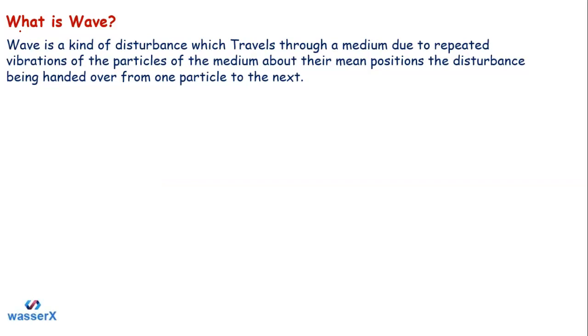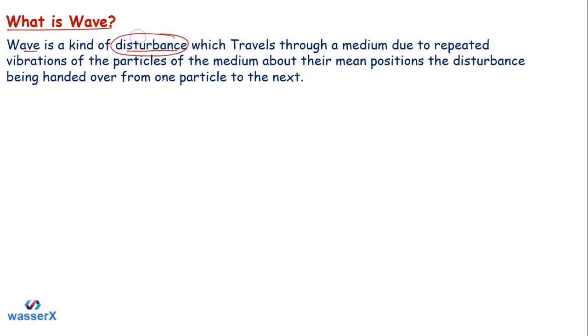So the first question is, what is a wave? Here we have the definition of the wave, students. Let me read this definition for you, then we'll take some situations and, on the basis of them, try to understand in which one a wave is forming and in which one the wave is not there. As per the definition we have here, a wave is a kind of disturbance, right?